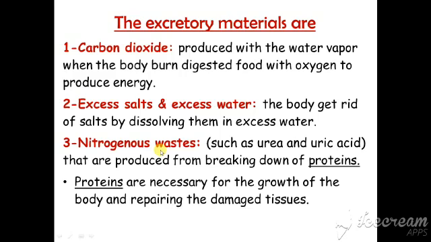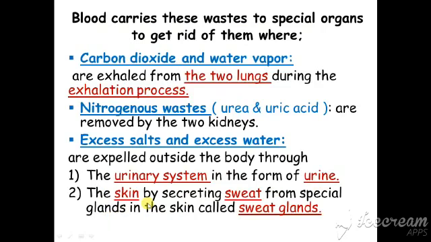Nitrogenous wastes are produced from the breaking down of protein. The wastes that come from digestion of protein are called nitrogenous wastes, such as urea and uric acid. But you know that protein is necessary for growth of the body and repairing the damaged tissues.